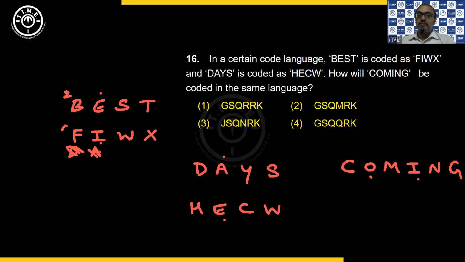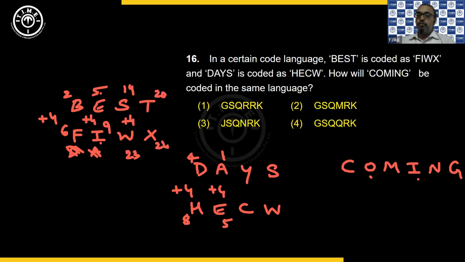See, 2 you have and 6 you have. So this is plus 4. Here also 4 and 8. So plus 4. Then 5 and 9. So this is again plus 4. Then 1 and 5. So this is also plus 4. Then 19 and 23. So plus 4. 20 and 24, plus 4. So everywhere the concept here is plus 4. Correct? So it is plus 4, plus 4, plus 4, plus 4. Constant plus 4 is added. So that's what we do.